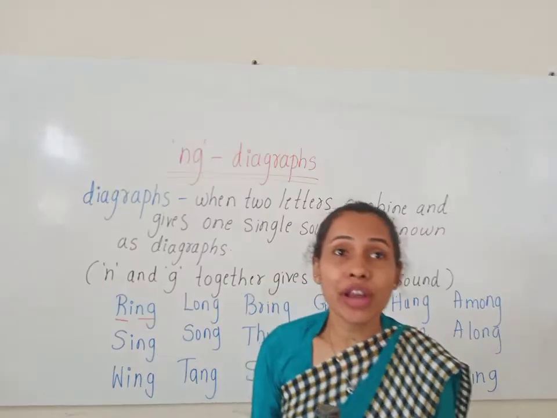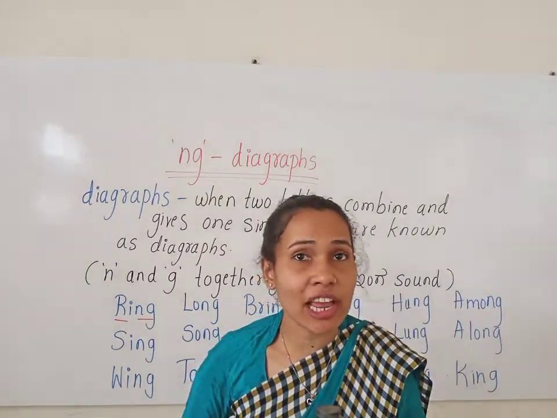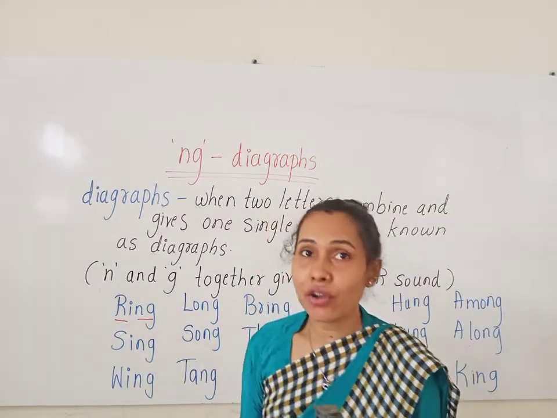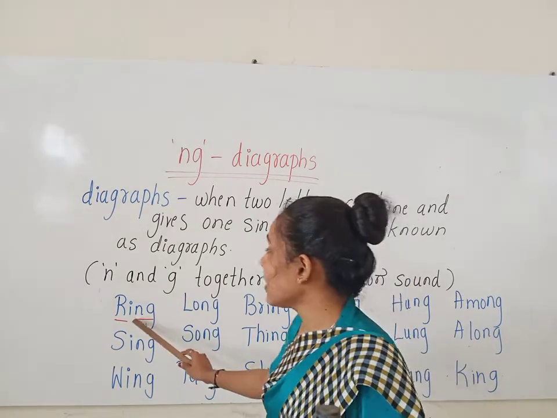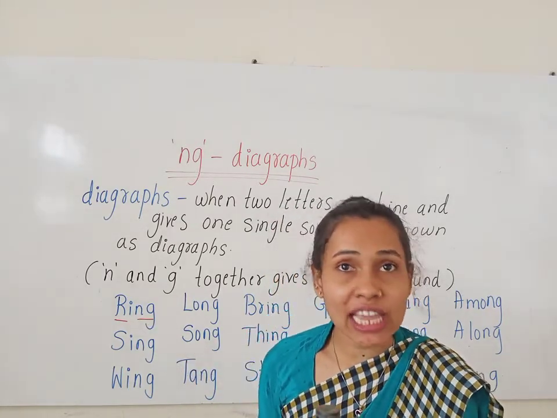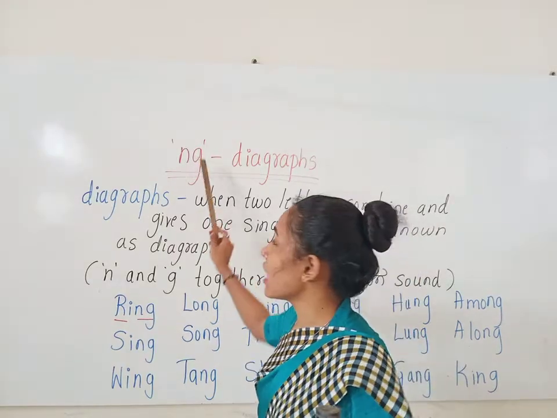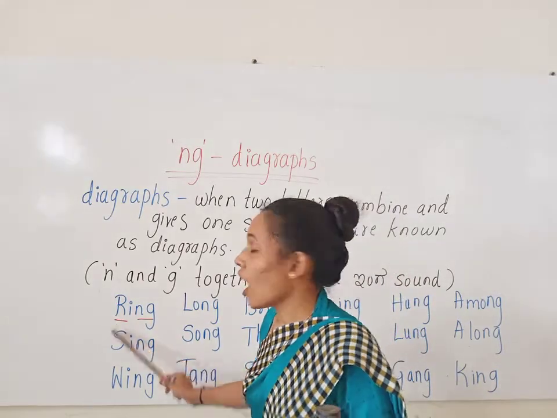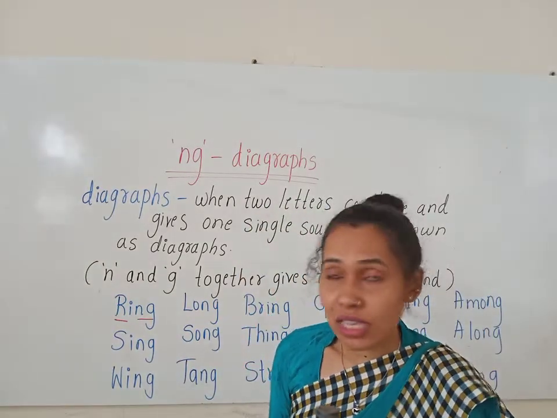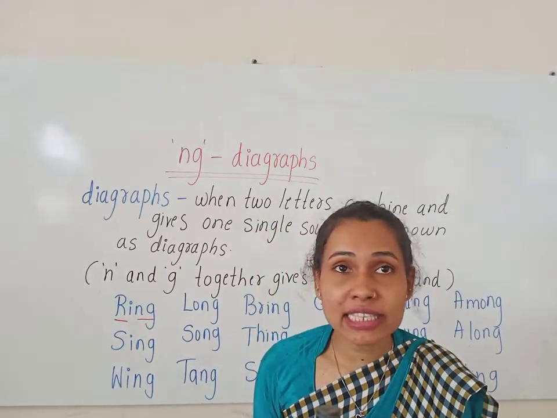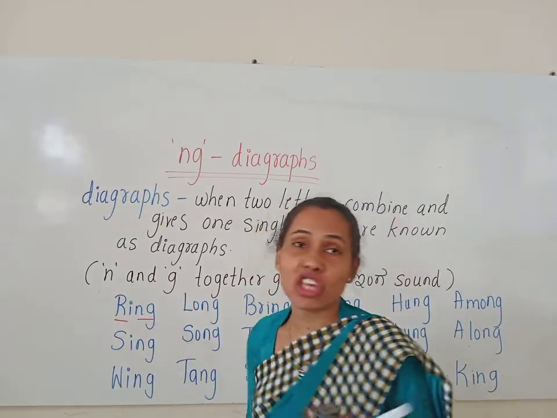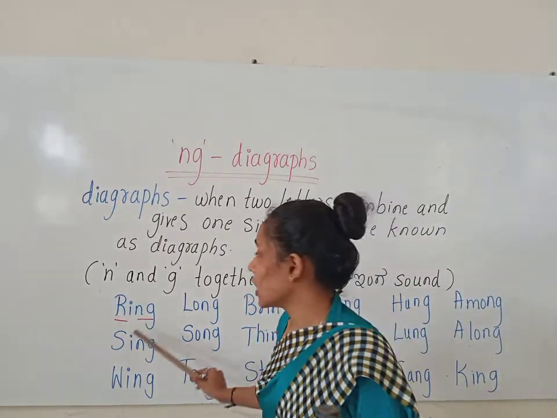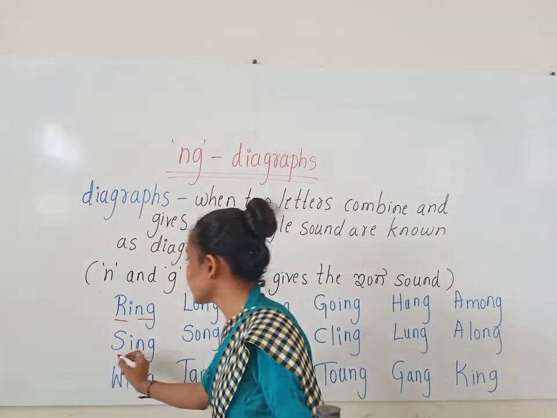R, ing, ring. So how do we read this word, children? R, ing, ring. When N and G combine, they give the ing sound. So here R is giving the R sound, short vowel I is giving its short sound, and N and G together give the ing sound. So how do we read it? R, ing, ring.